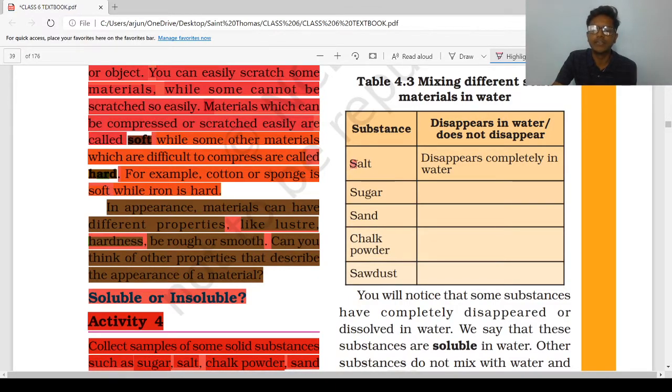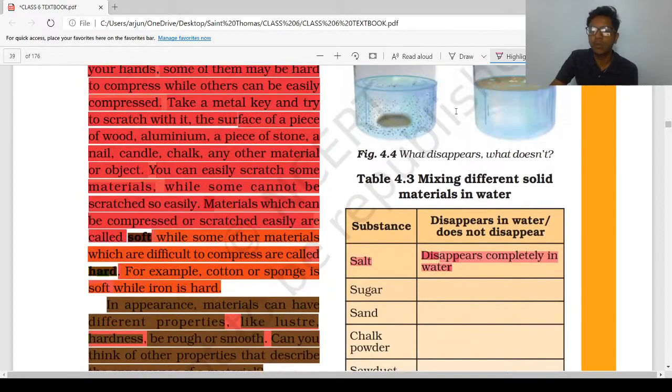For example, take a glass beaker and add salt. After stirring well, the salt will disappear completely in the water. So you can say that salt is soluble in water.